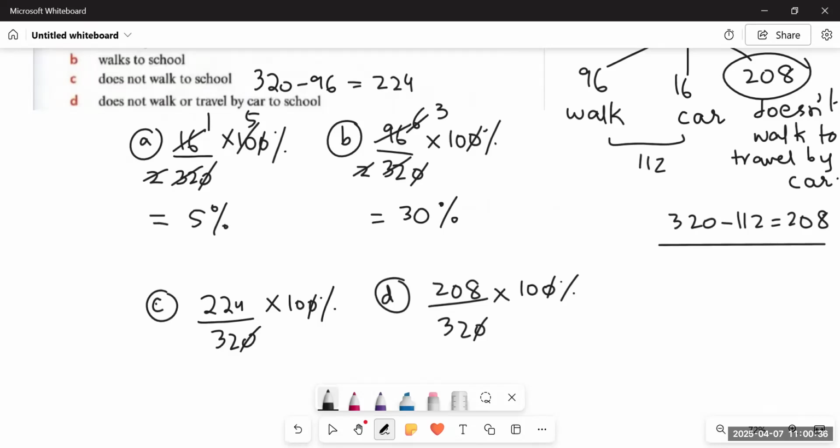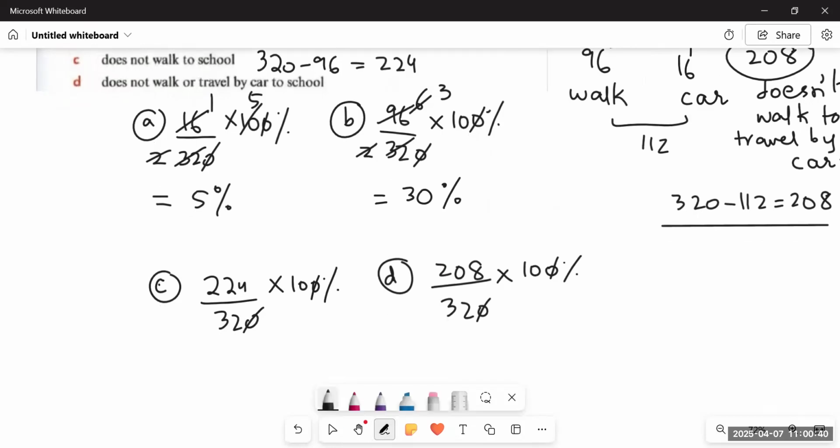For part B, who does not walk to school, that is either they come to school by car or by some other means. So it would be 16 ones are 16. Then comes 22 minus 16 is equal to 6, 64. So 16 fours are 64. And then 16 twos are 2 ones are 2, 2 sevens are 14. So it will be 70%. 7 tens are 70. It means 70% of the students do not walk to school.